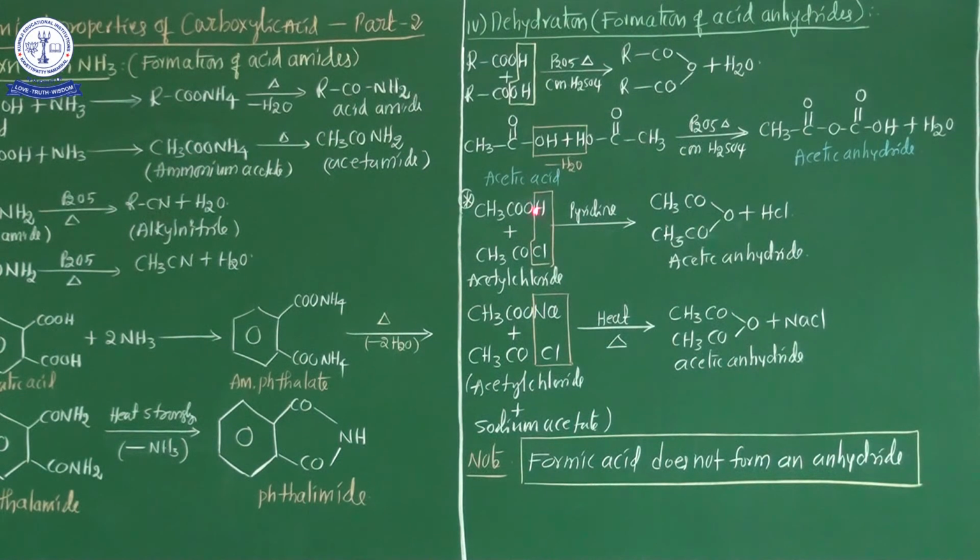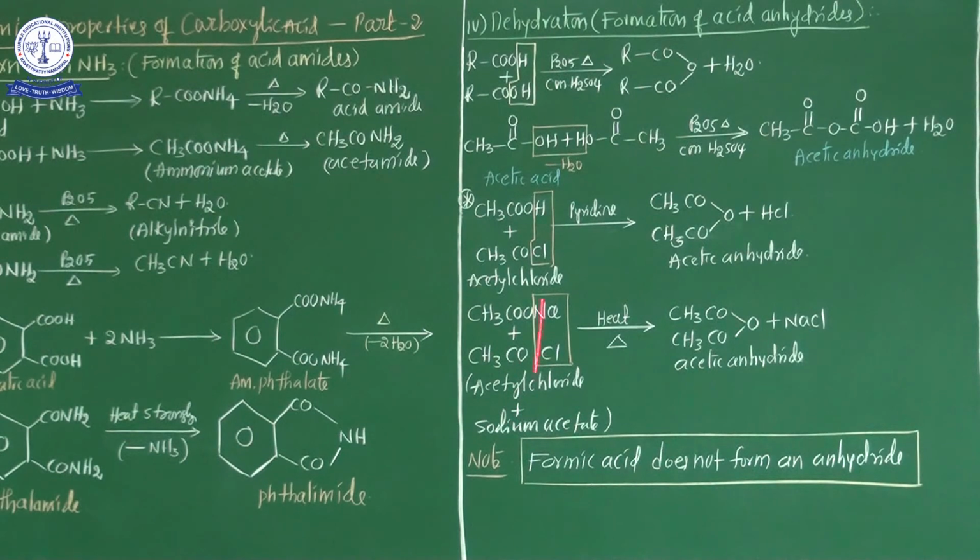In the above equations, purely carboxylic acids are involved in the dehydration process and finally acid anhydrides are formed, with the same combination of carboxylic acid, or acetyl chloride and carboxylic acid combination. But another example is the sodium salt of carboxylic acid with acetyl chloride.